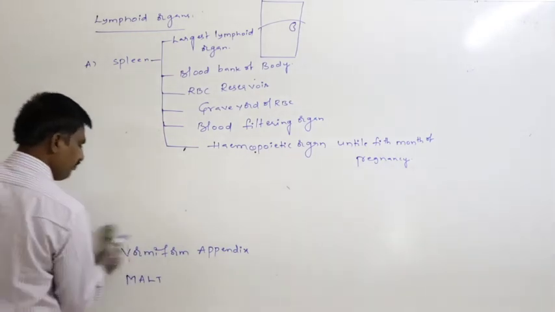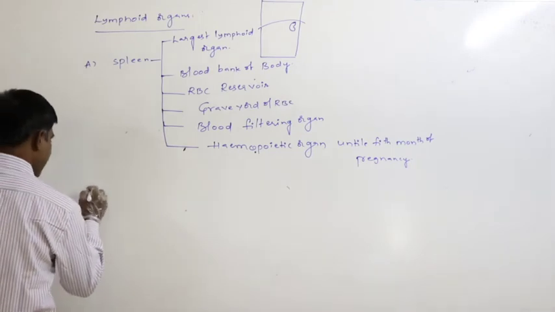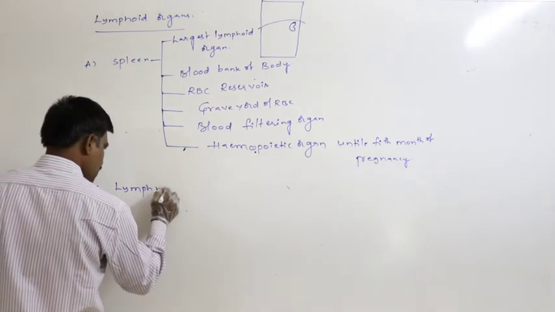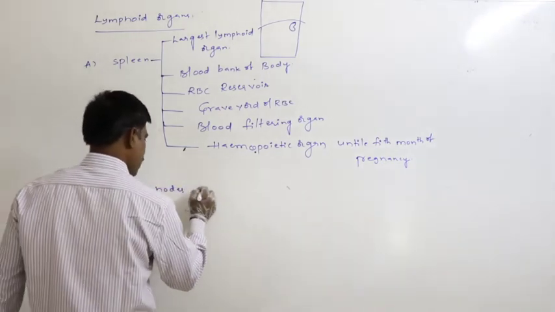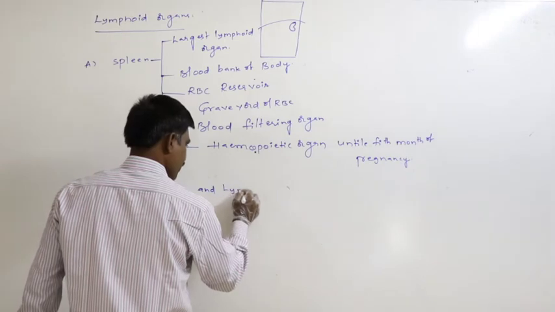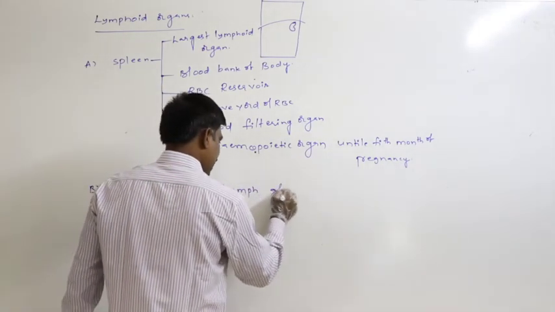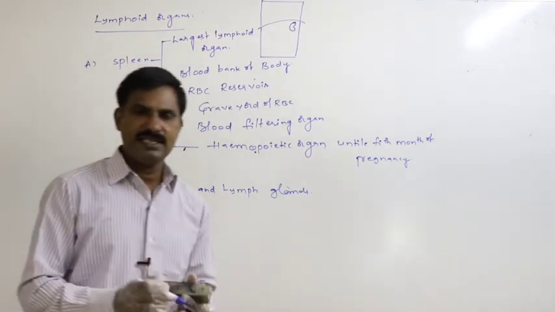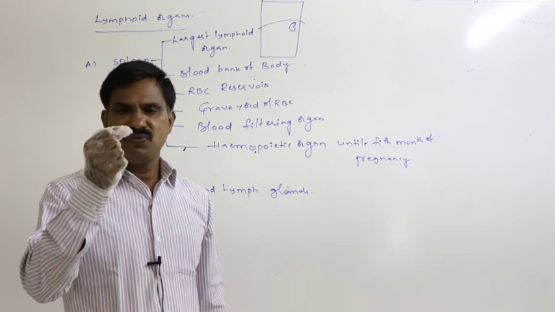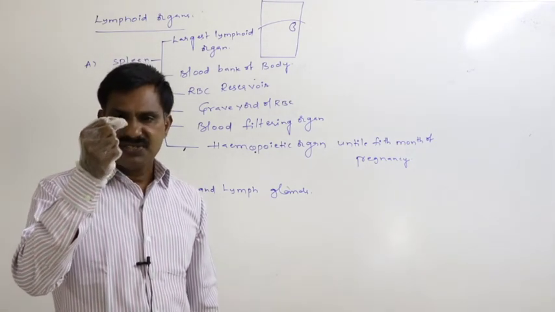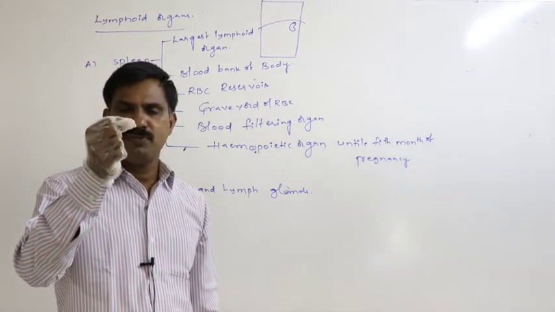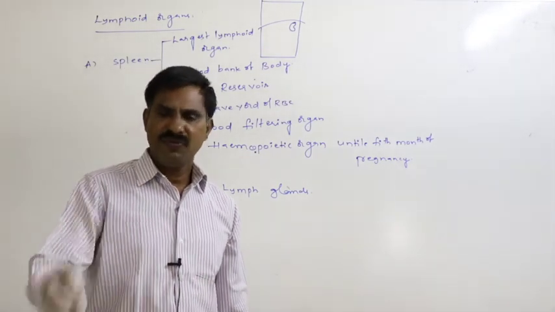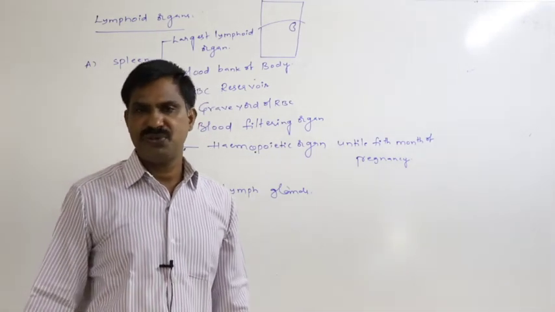The second lymphoid organ is the lymph nodes and lymph glands. In the lymphatic system, there are oval shaped outgrowths present at a few sites, covered with densely fibrous connective tissue.